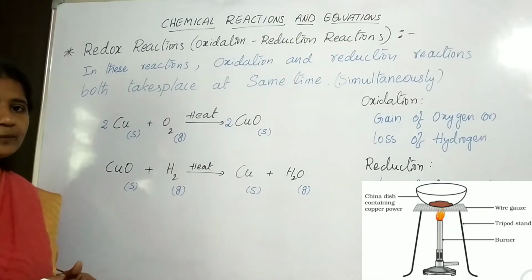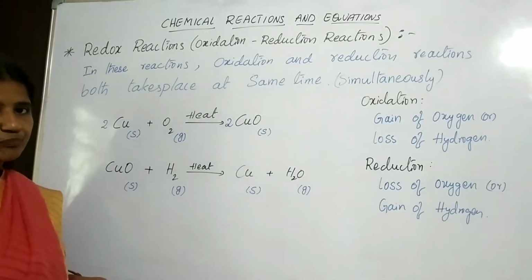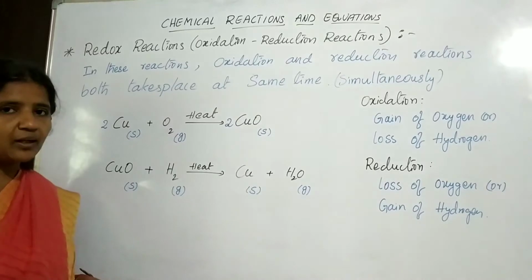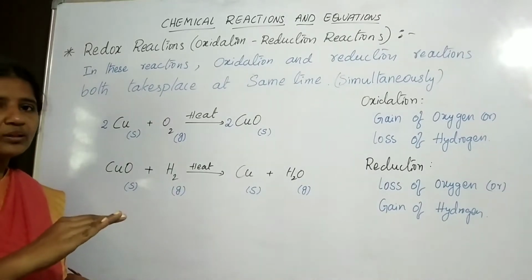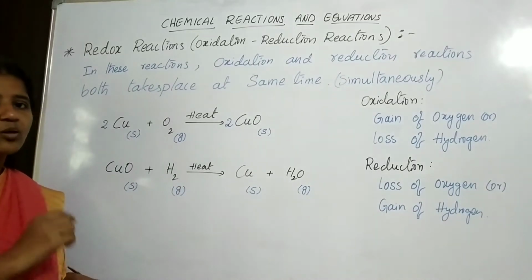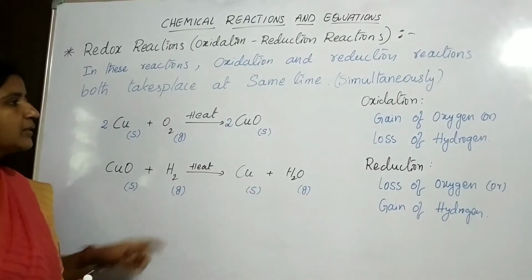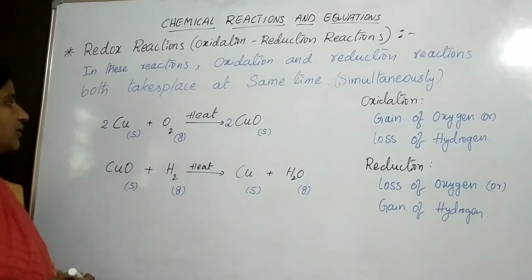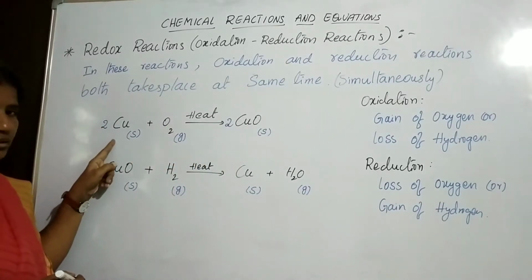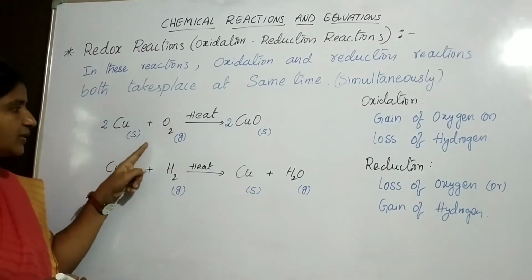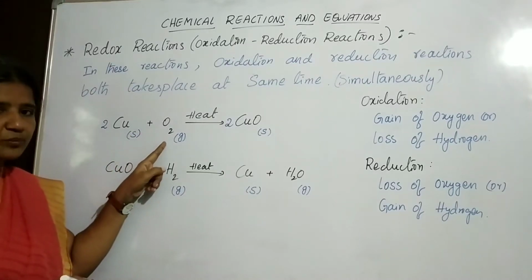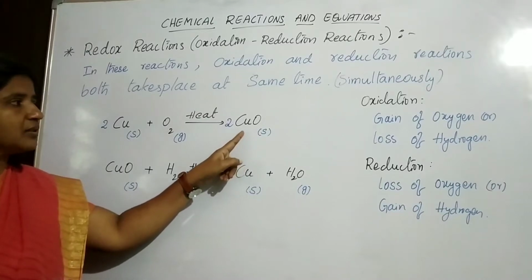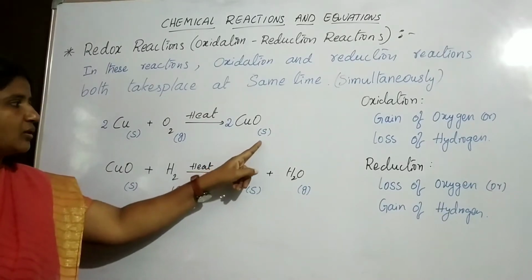Copper powder is actually brown in color. On heating in the presence of atmospheric oxygen, the brown copper converts to a black substance, which is copper oxide. It is a solid.